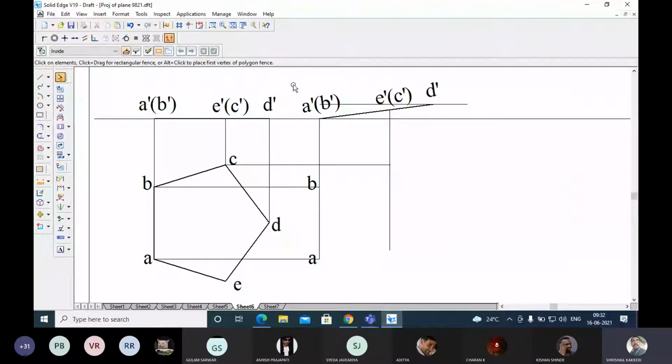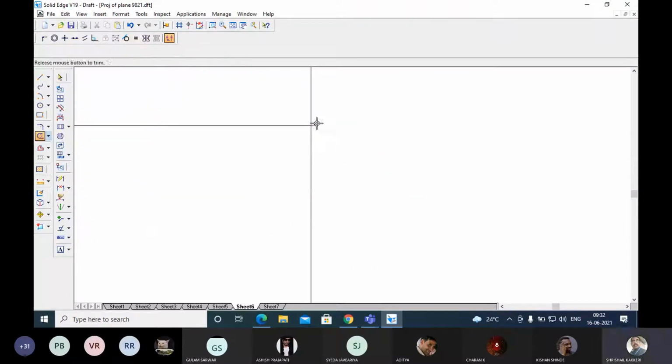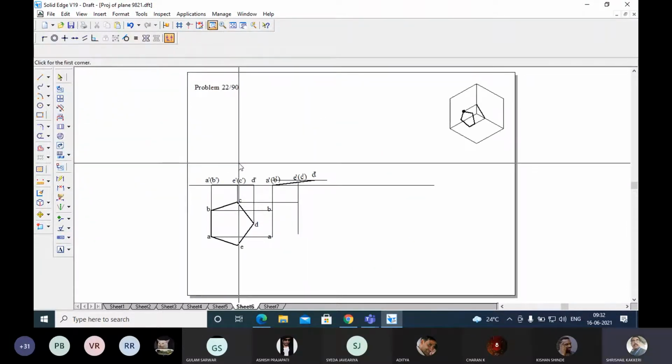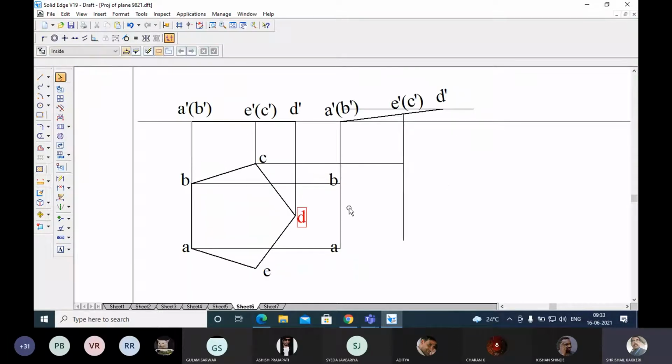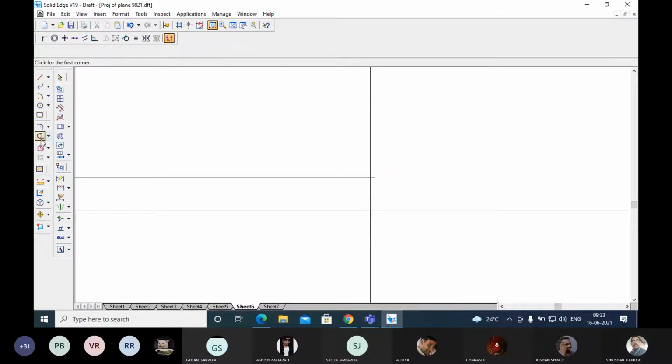Okay, now this is point C. Similarly, E also I'm going to draw, and from D, similarly from D. We are meeting at this point.